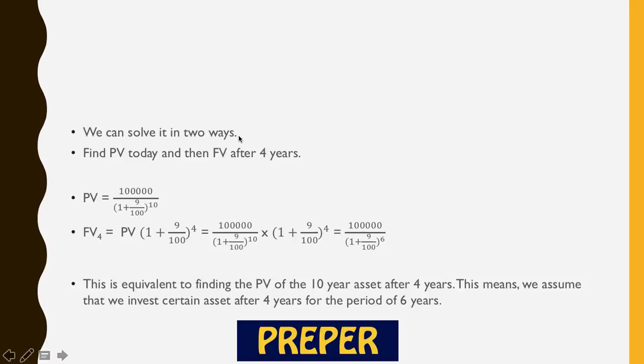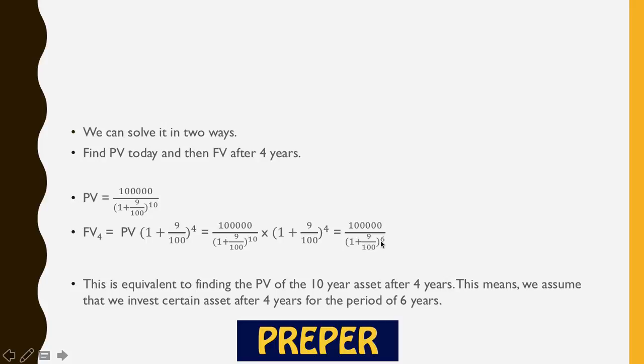So here is how we solve it. Firstly, we can find today's PV, which is this, and then we can say FV4 would be today's PV into 1 plus 9 by 100 raised to power 4, which essentially becomes 1 lakh divided by 1 plus R by 100 raised to power 6.